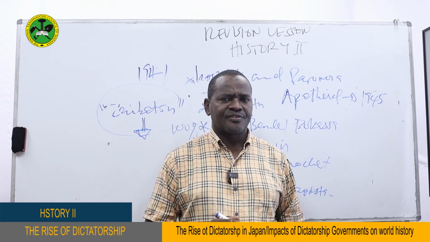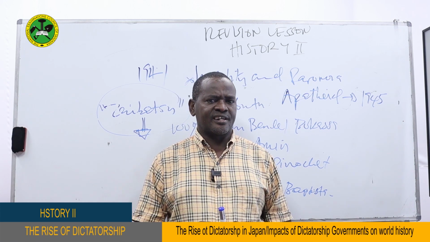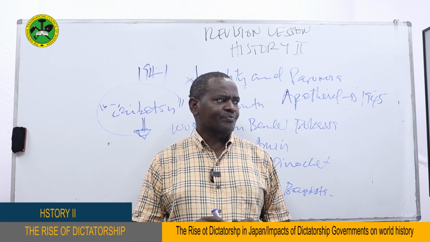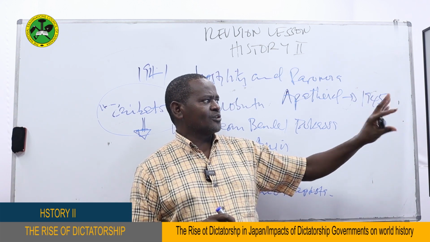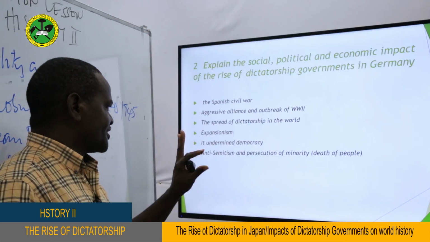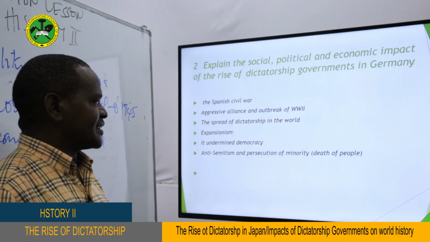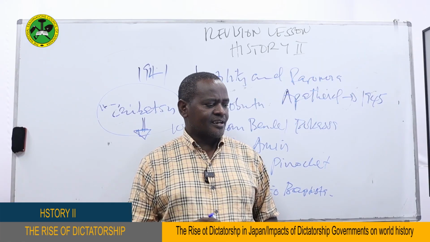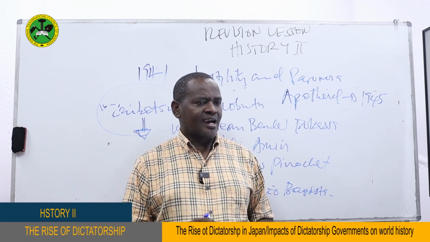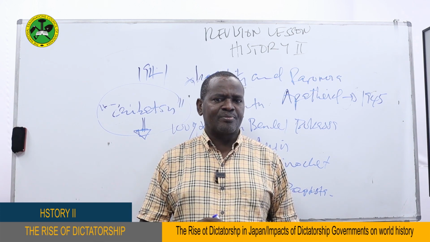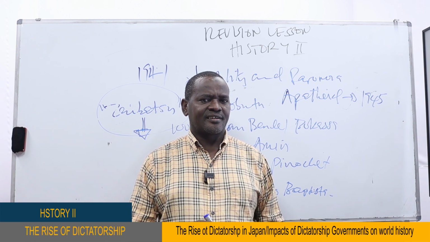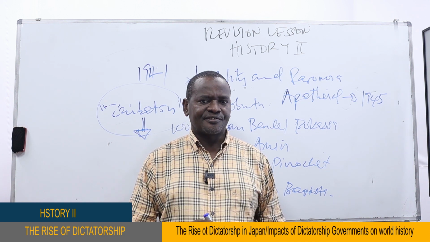Now we have come to the end of our lesson of today, and it is my hope that you have enjoyed the lesson and you have been able to follow the questions that I gave you. And now you can answer not only these questions, but also questions which are related to this topic. Next time we meet, we are going to look at another part, which is the internal and foreign policy of the dictatorship governments of Italy, Japan, and Germany.